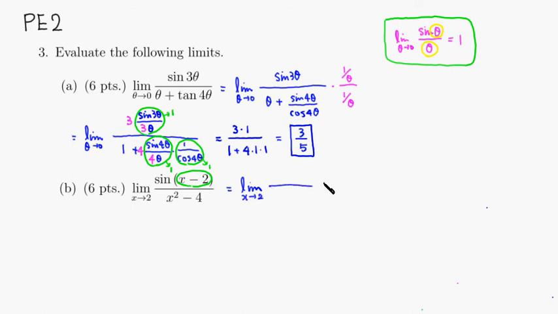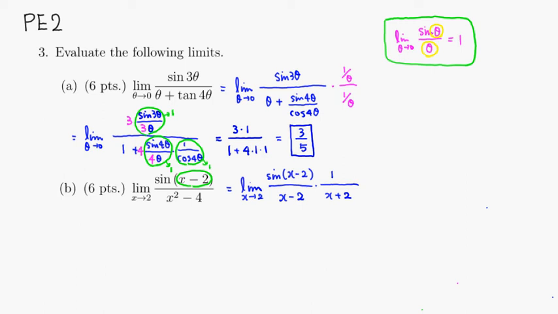By factoring the denominator, you get x minus 2 times x plus 2. If you multiply it out, you get x squared minus 4. Then I'll put the sine on the first factor, since that way we can match the x minus 2, and just put 1 here.